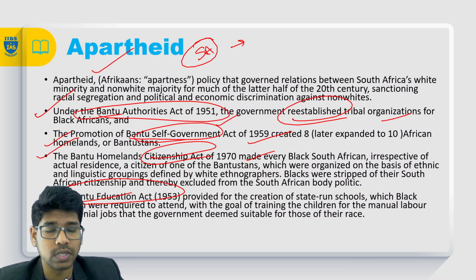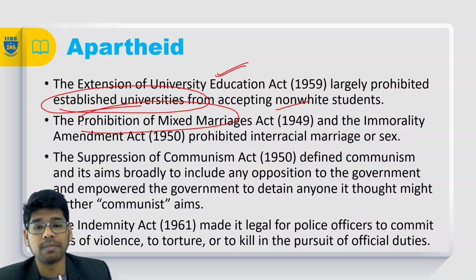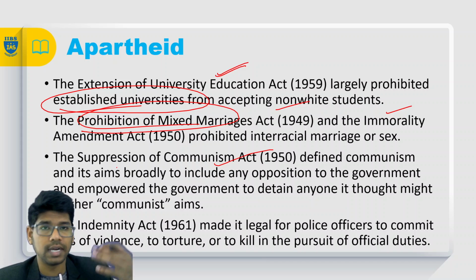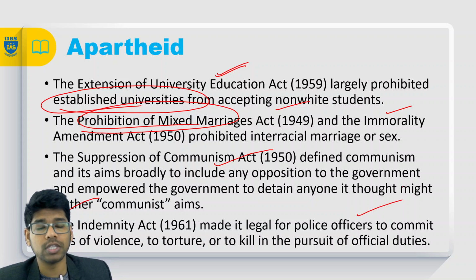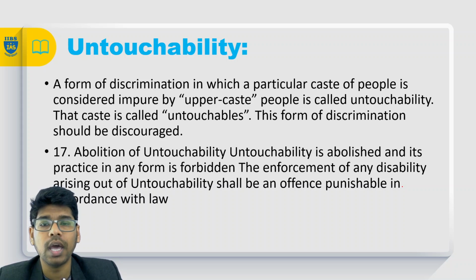So that is how the education was destroyed. The University Education Act prohibited the establishment of universities for the non-whites, and the Prohibition of Mixed Marriages Act made interracial marriages illegal. The Suppression of Communism Act meant communism and its aims were broadly suppressed. And the Indemnity Act made it legal for police officers to act violently against the blacks. So these are a few apartheid laws which are totally discriminatory against the blacks, and now they were removed, they were withdrawn.